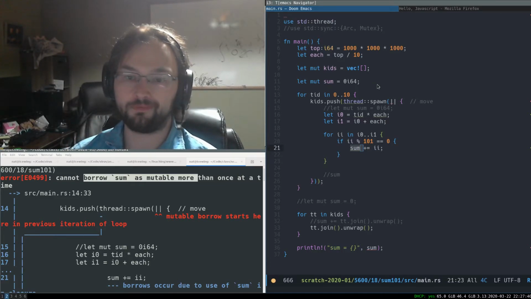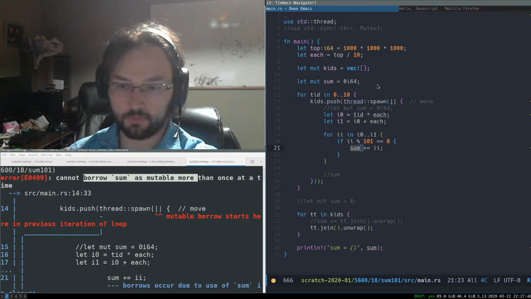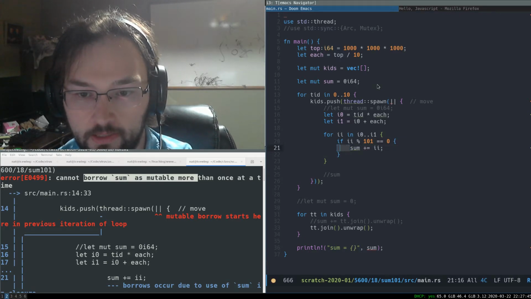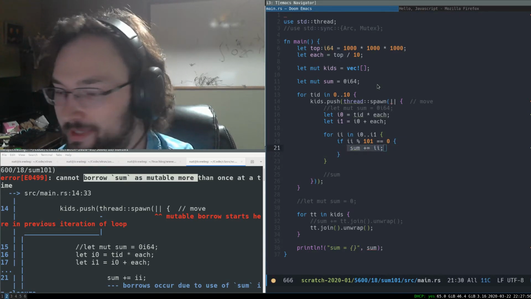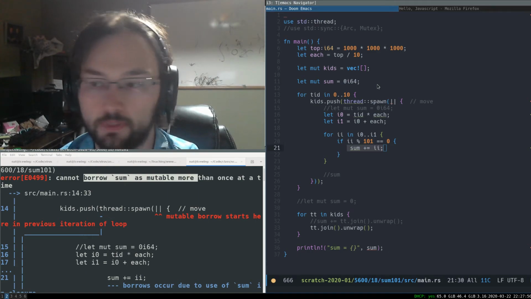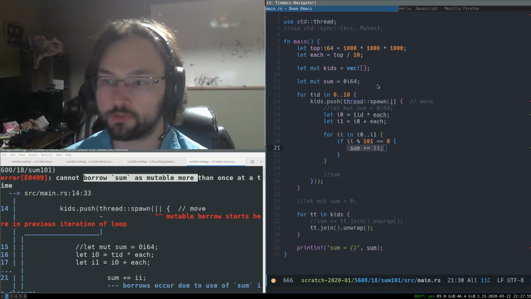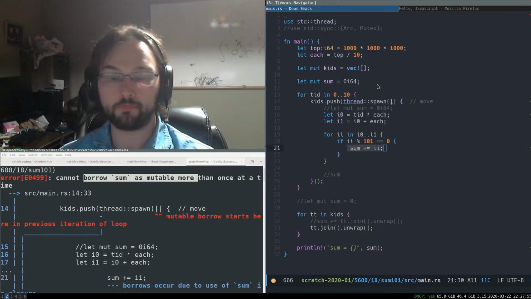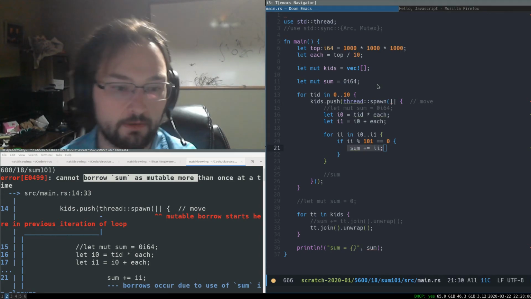And therefore, it cannot allow us to have this sum variable here in the anonymous function be a mutable reference. We can't have more than one mutable reference to a variable. That's how we enforce that shared data can't be mutable. And so it just categorically disallows this.